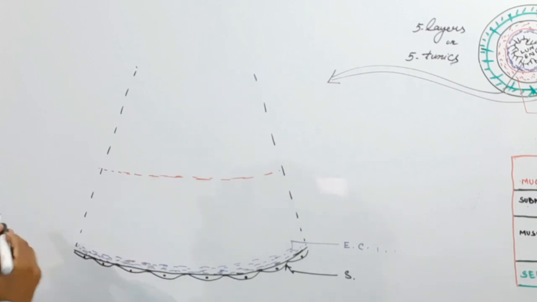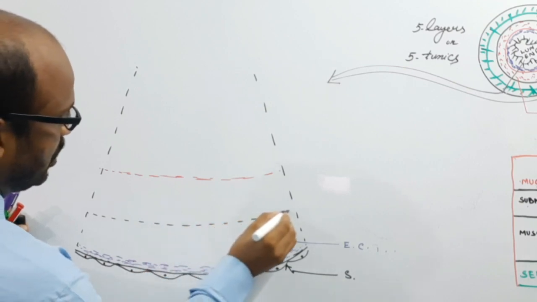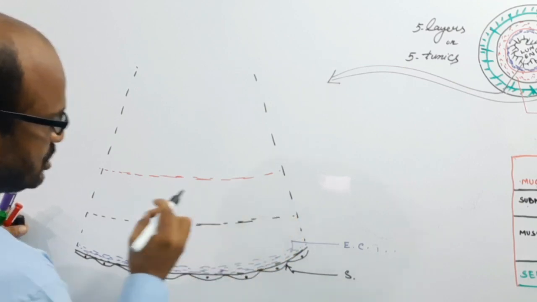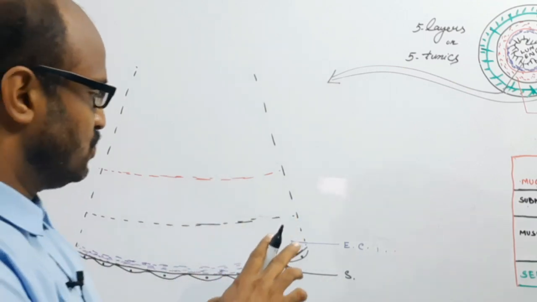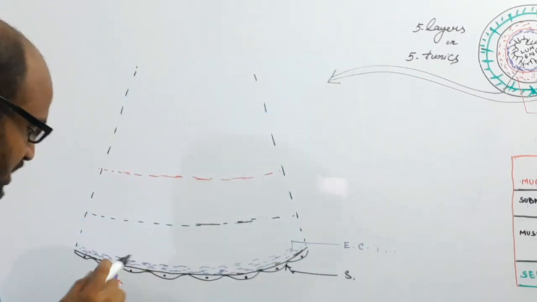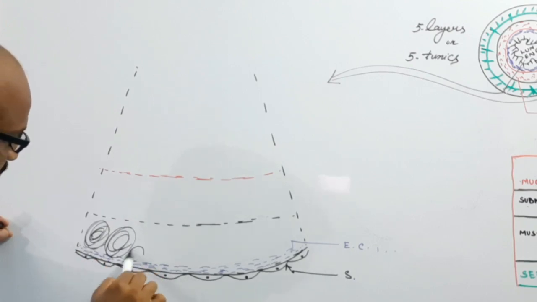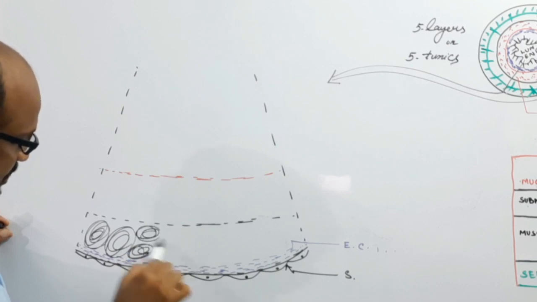The outer part of the muscularis layer is composed of longitudinal muscles, the muscle fibers which run along the long axis of the alimentary canal. That's why, if you take the section, you find it like this. So these are the longitudinal muscle fibers.